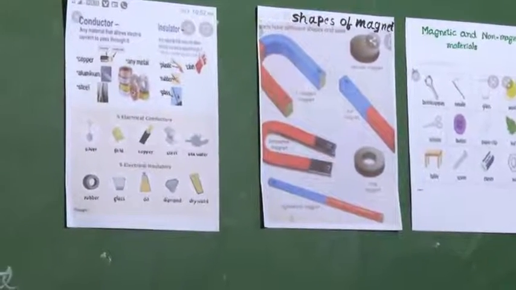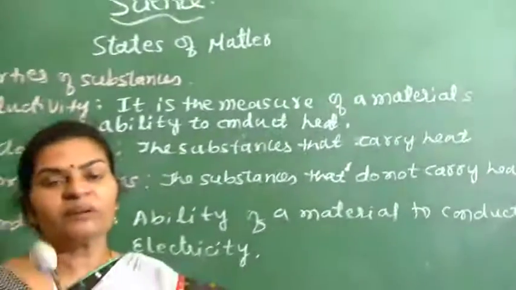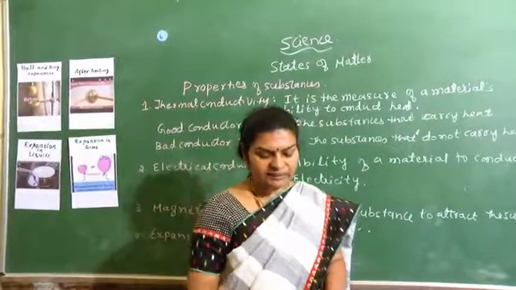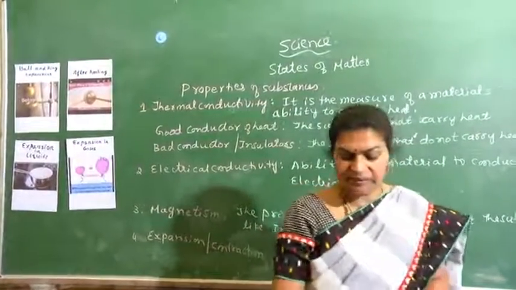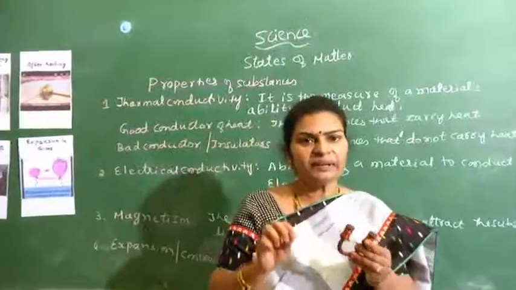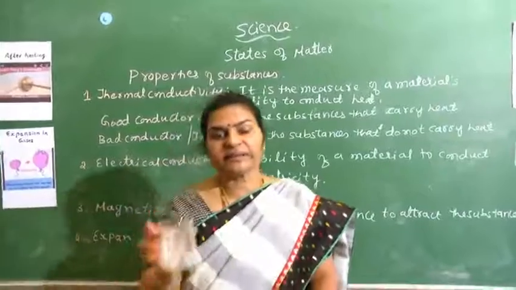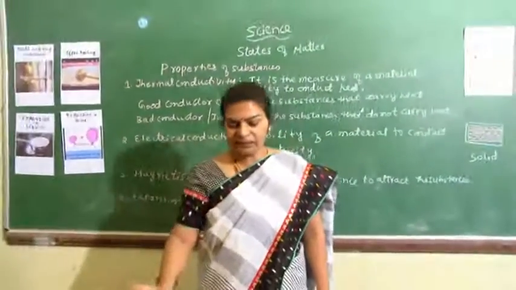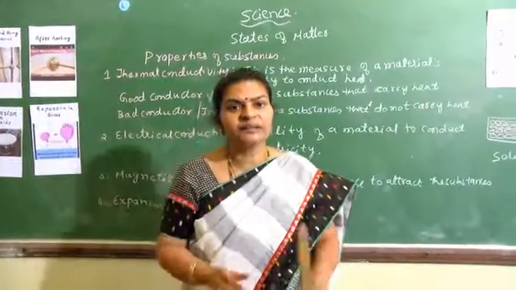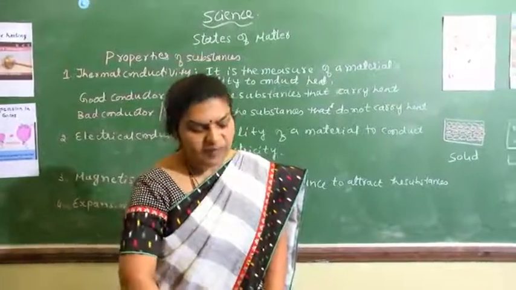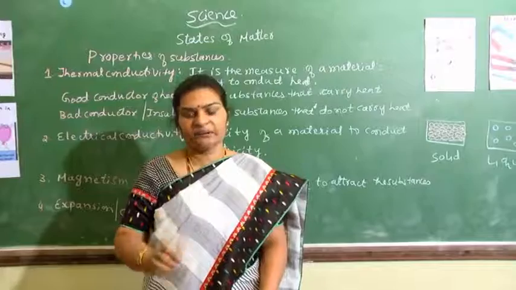When we consider the spoon, it is made up of steel. So steel is a good conductor of heat. In the same way, copper is also a good conductor of heat. But when we consider glass, it is a bad conductor of heat. And wood is a bad conductor of heat. In the same way, plastic is a bad conductor of heat.